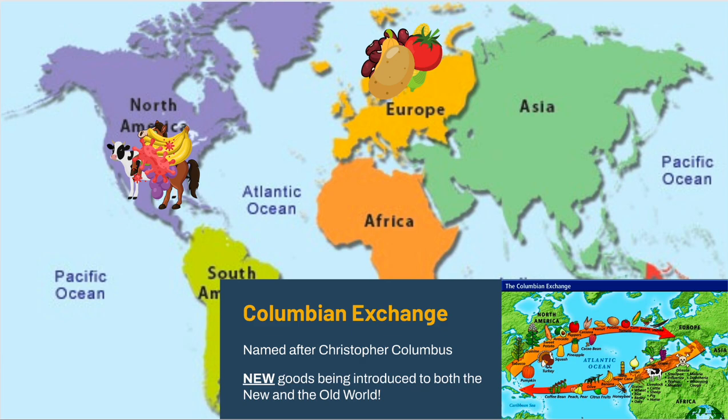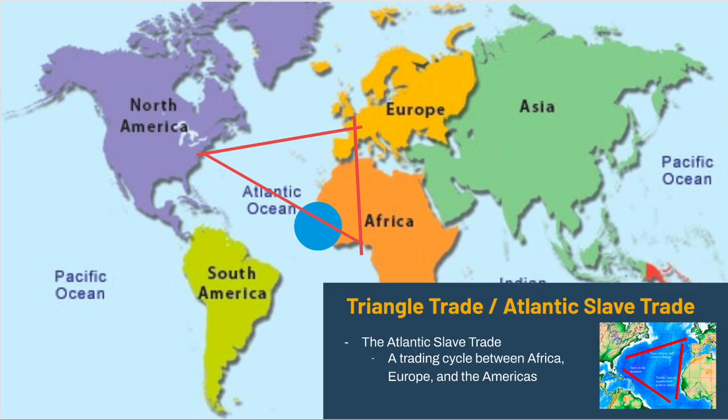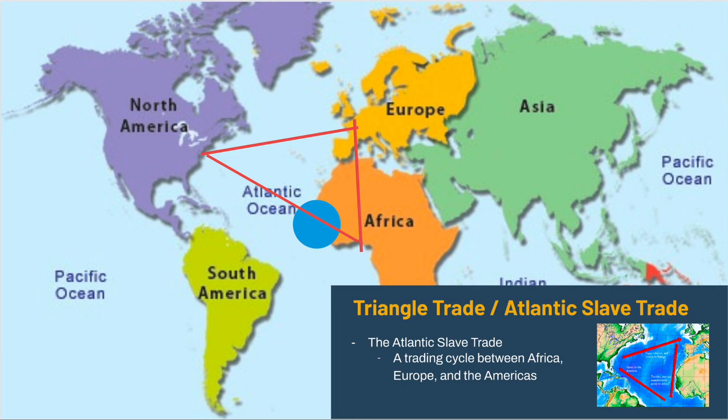The next piece up here does show how globally connected the world is, but it also happens to be one of the greatest evils that humanity has ever seen, and it comes in the form of this triangle trade, or the Atlantic slave trade, where people are taken from Africa. They are enslaved. It is kidnapping, but they're taken from Africa and sent over to the New World.